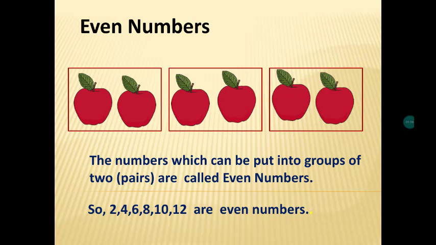So the numbers repeat again in 10, 12, 14, 16, 18 and so on. The single-digit numbers repeat again and again in the 2-digit numbers also, and 3-digit numbers also. So we can check the last digit: if the number is 2, 4, 6, 8, the number is called an even number.